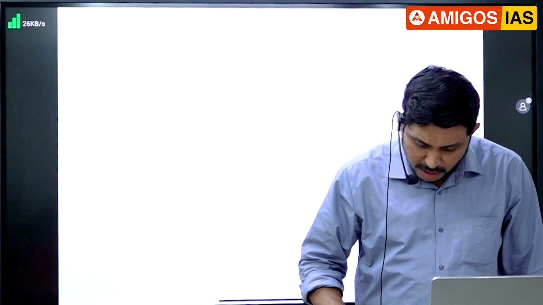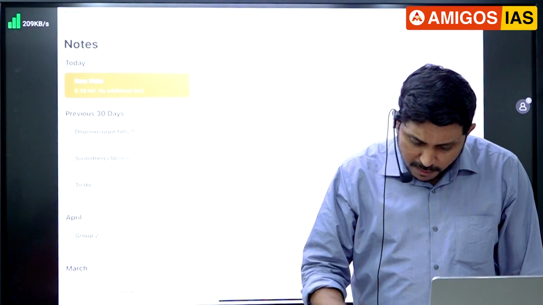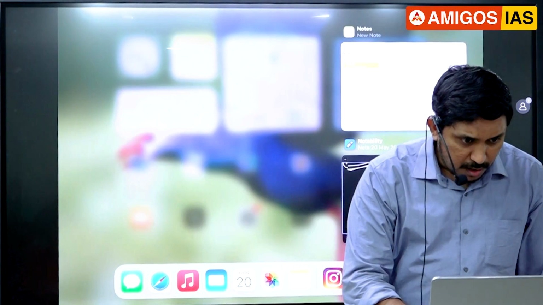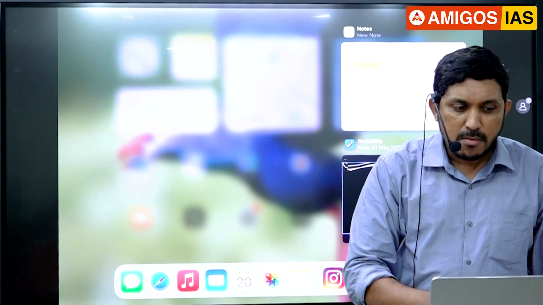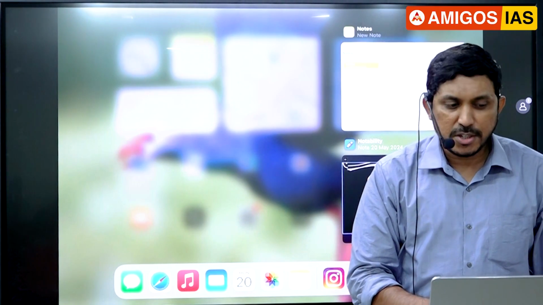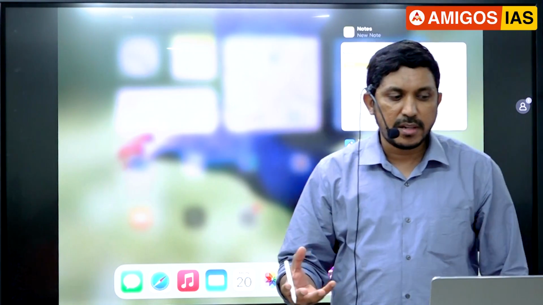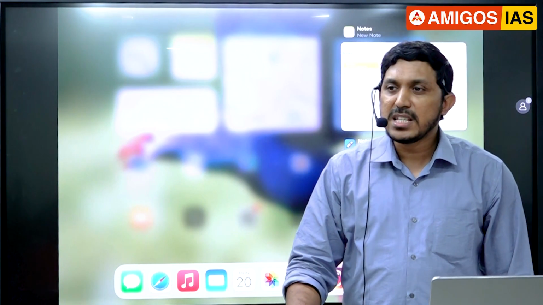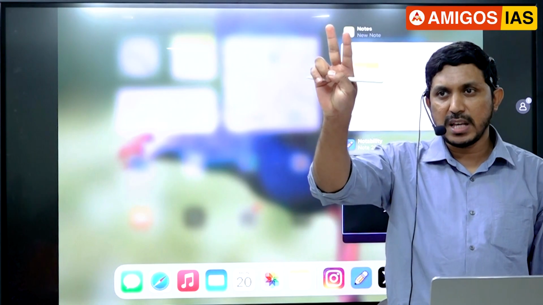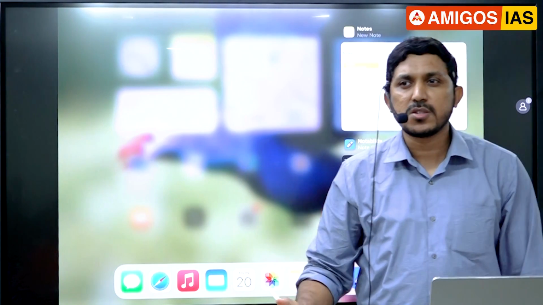Okay, so news lo ivanni unnayandi, focus cheyali baga. Very easy question, you will tell it. Who among the following filed the writ petition which led to the famous verdict of the Supreme Court of India recognizing right to privacy as a fundamental right? Two questions came in the UPSC already in the last 5 years on this, guys.